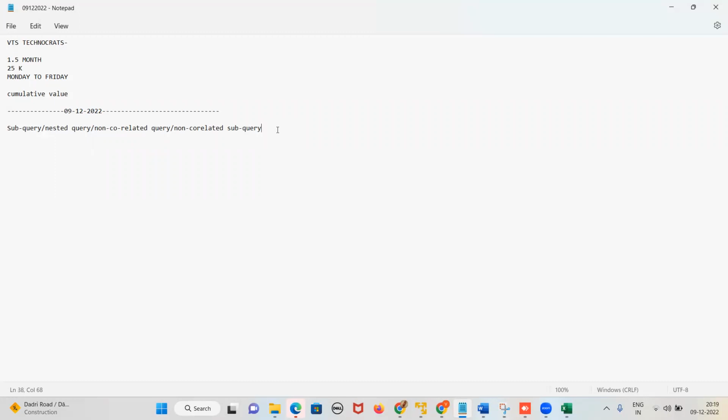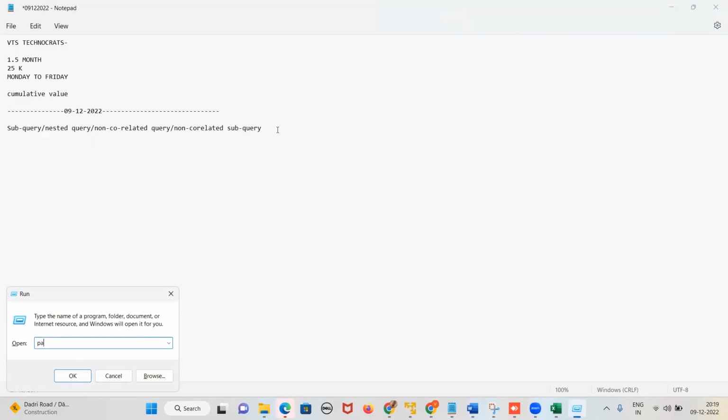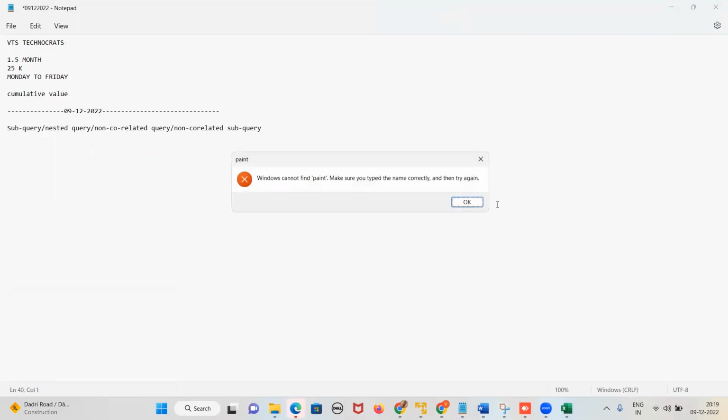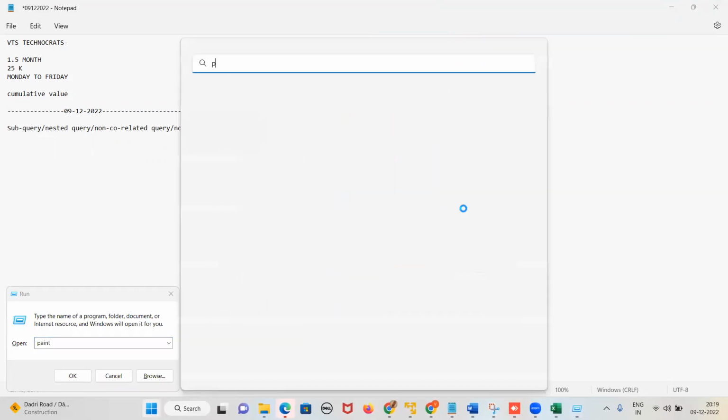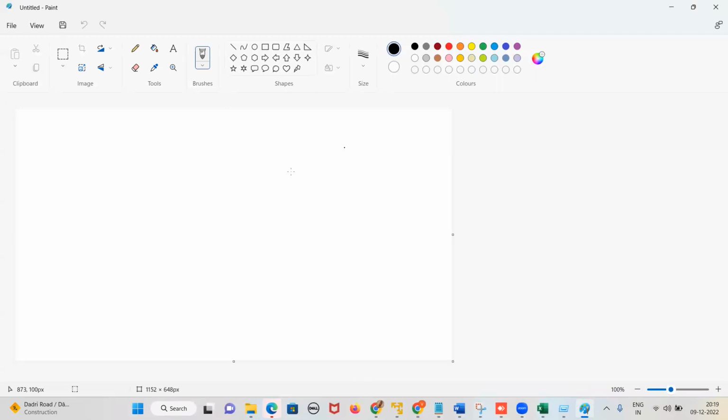Okay. So, am I clear with this definition? Subquery is also called nested query, also called non-correlated query, also called what? Non-correlated query or non-correlated subquery. Fine now, guys. Now we will understand what a subquery is. Let me just open up Paint so that you will understand in a better way. Subquery tells, guys, concentrate here. There are two queries here. First is the inner query and next is the outer query. Subquery tells there are two kinds of query. One is the inner query and one is the outer query.